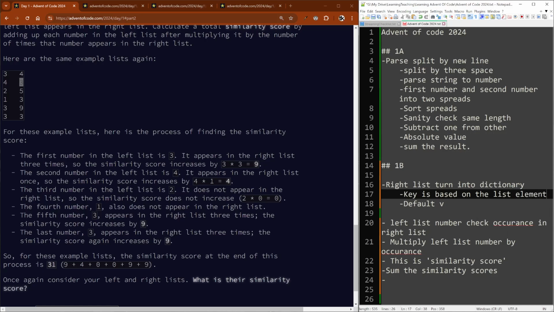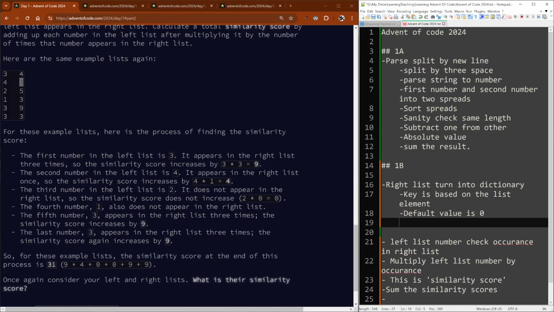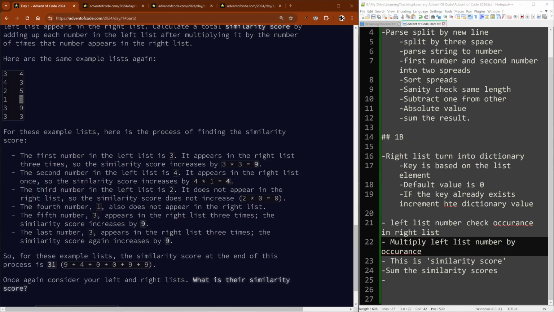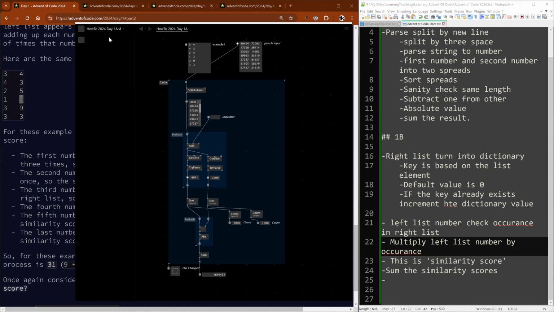Key is based on list element. Default value is 0. If the key already exists, increment the dictionary value, which means when it gets around to processing this one, it will say, okay, we need to add, yeah, 3 already exists. Because it can check the hash set very fast to see that 3 already exists, we will increment it by 1. Okay, this might be confusing. I'll explain it all again when we've checked this solution actually works.